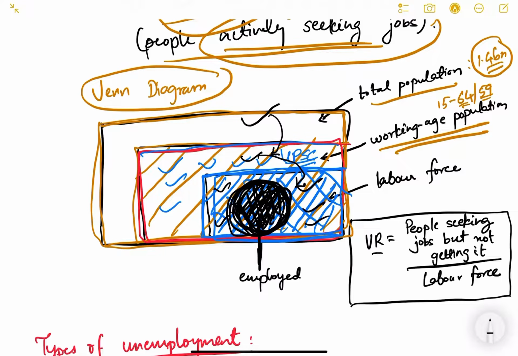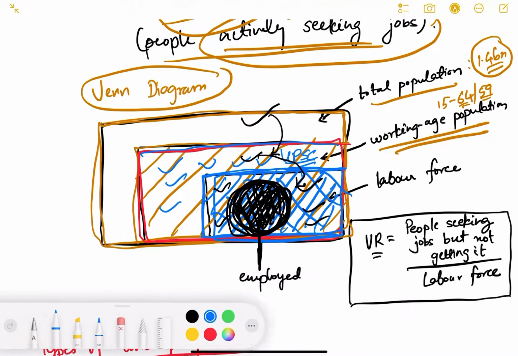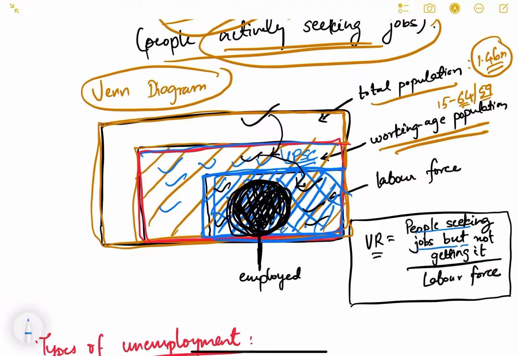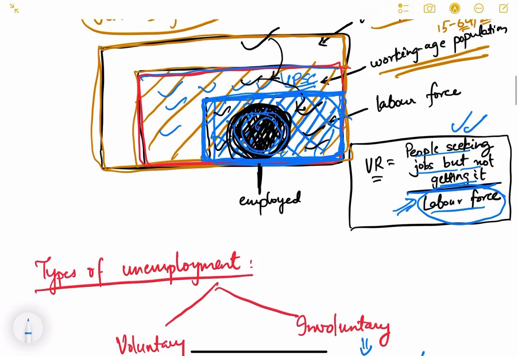So what will be the unemployment rate? Unemployment rate is basically people seeking jobs but not getting it, divided by the total labor force. So unemployment will be the area of this blue rectangle minus the area of this black circle, divided by the area of this blue rectangle. Okay, so this is the unemployment rate. Unemployment rate is the total number of people who are unemployed divided by the total labor force and not the total population. This is a very, very important concept. Okay, please keep this in mind.